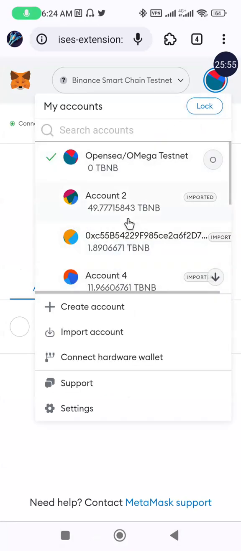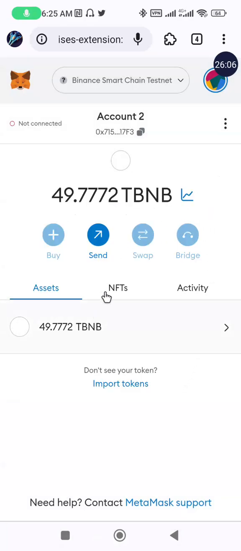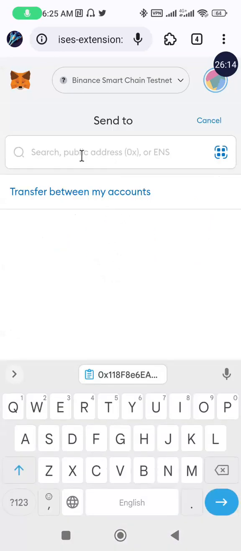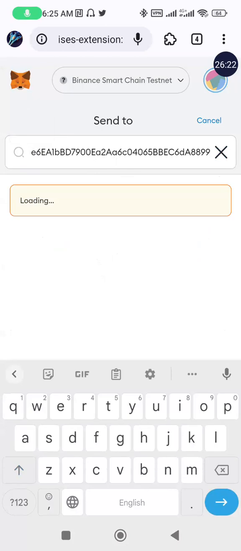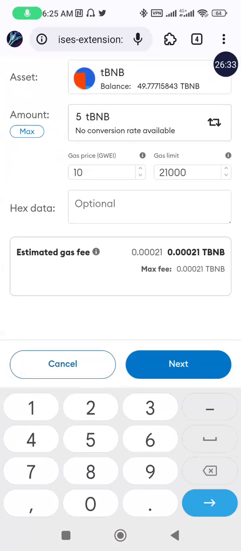So I have some on the other wallets I have on this Metamask account. So in case you don't have any, just drop a message for me in the description of this video. I think I'll be able to send you some. I got some of this token a long time ago, but I can't remember how I got them. But if you search through my videos, you may see a video where I did a tutorial on how to get some of this testnet token.